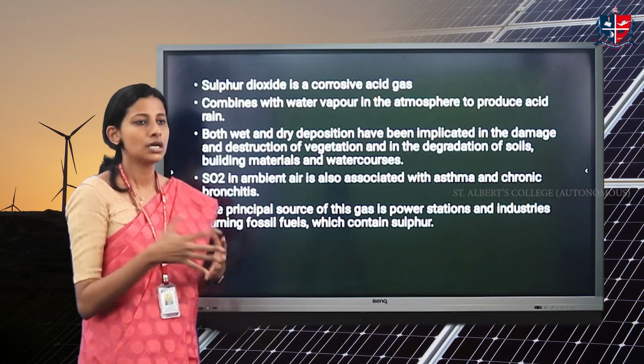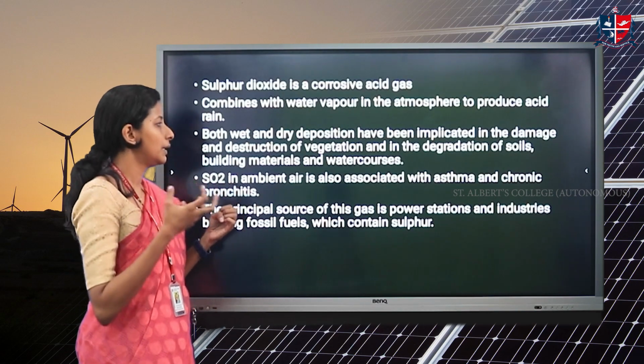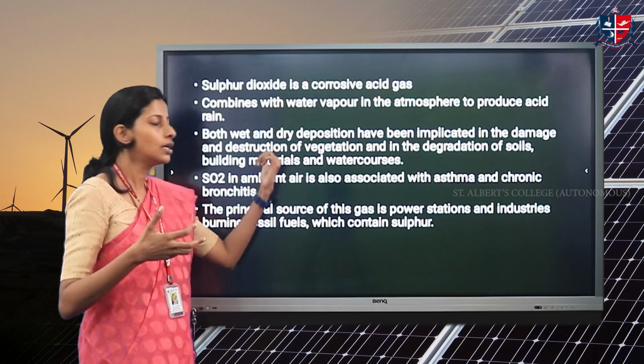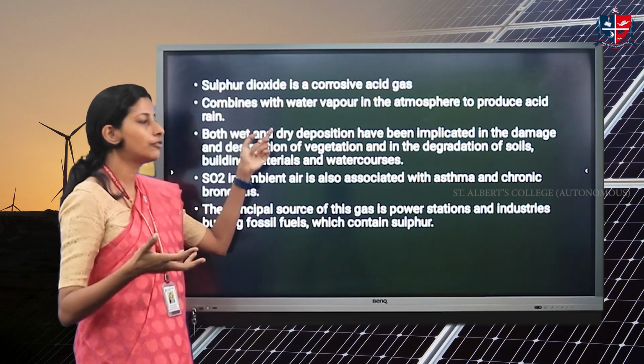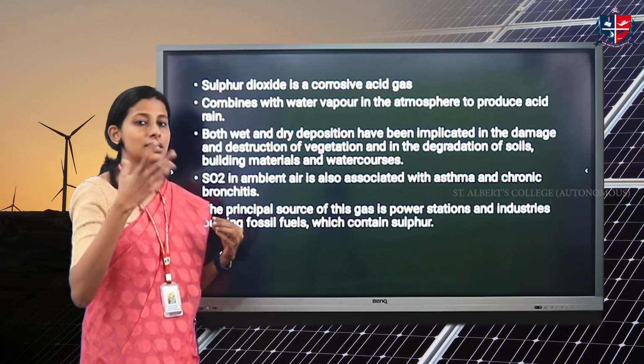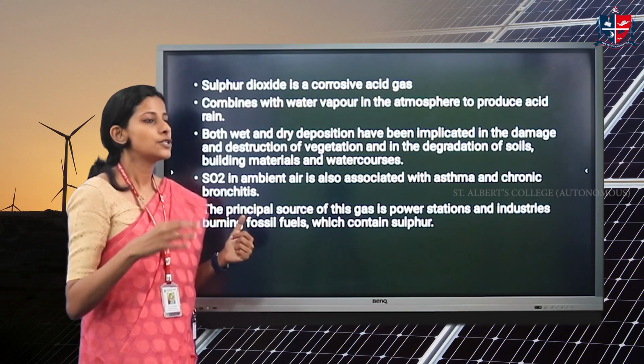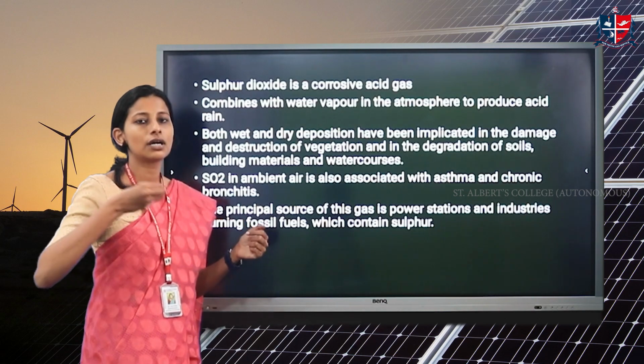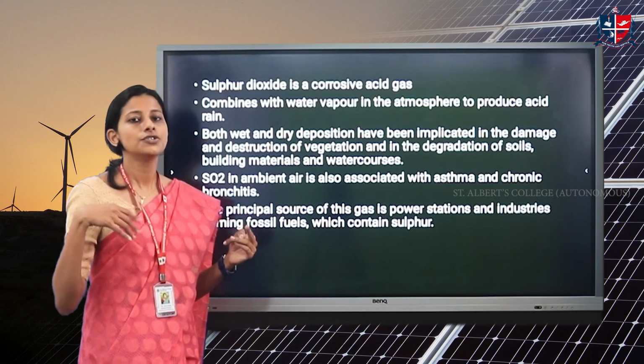It is a corrosive gas. The main production comes from manufacturing plants. A lot of industries emit a lot of oxides of sulfur. This gets reacted with the water vapor in the atmosphere. So we know that water vapor or the water content will react with sulfur dioxide to generate acid.